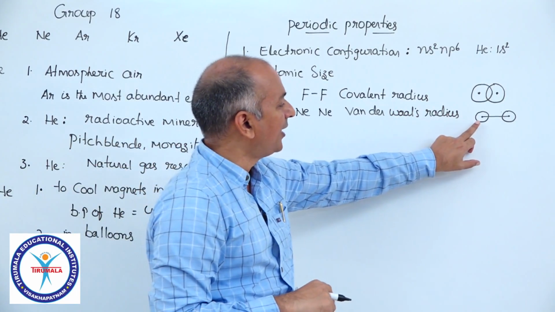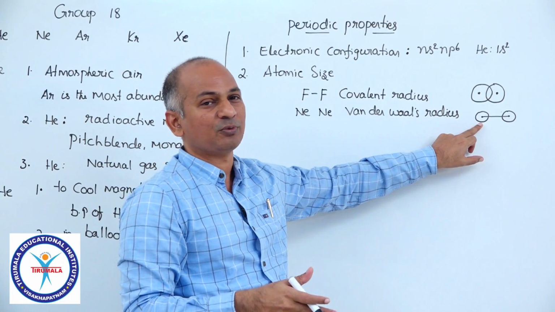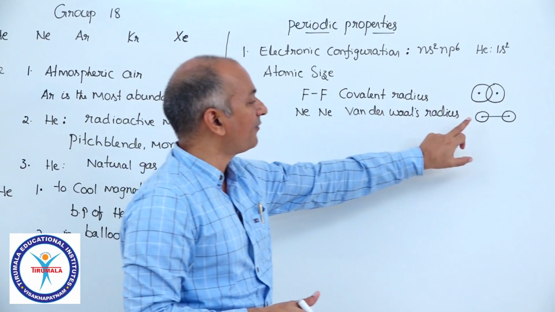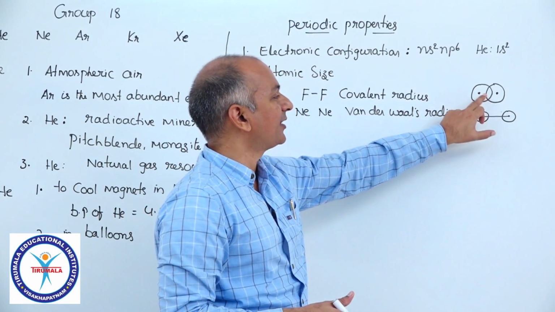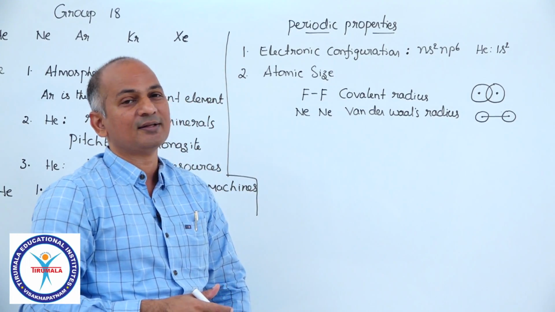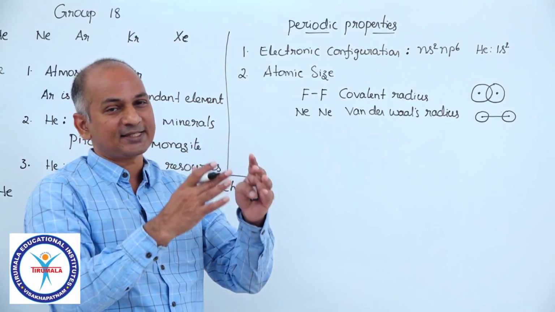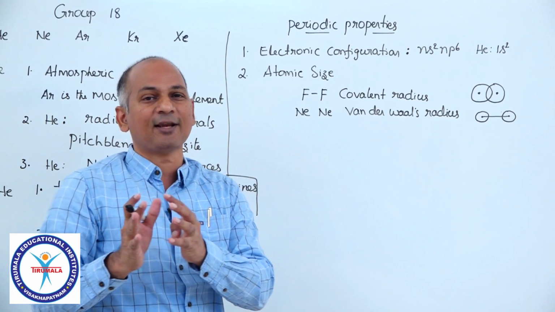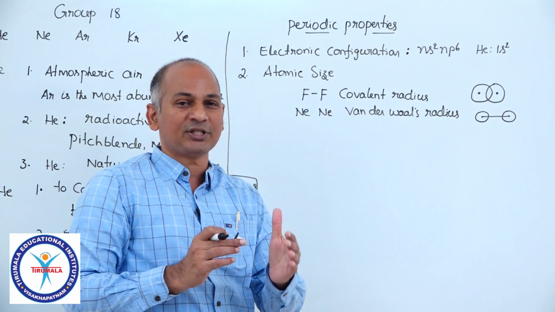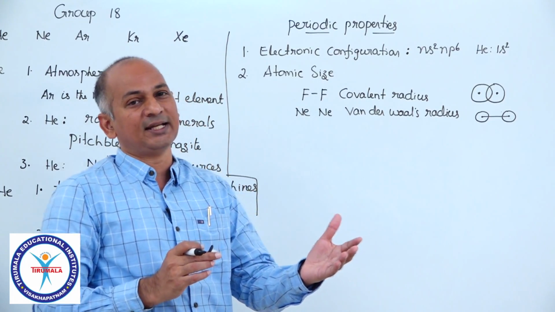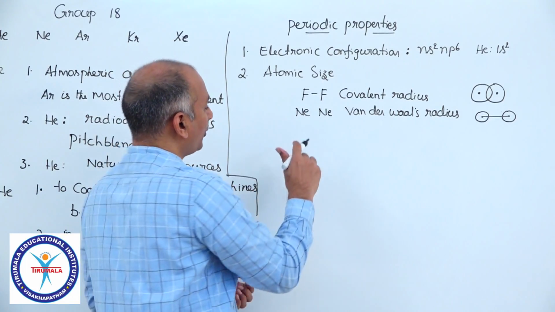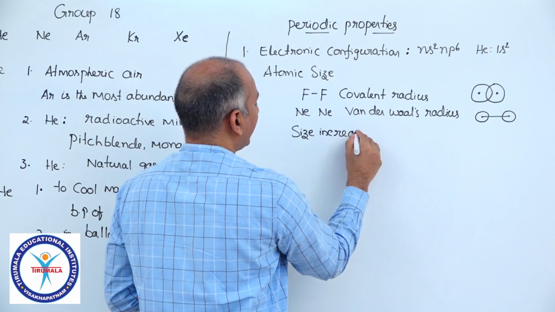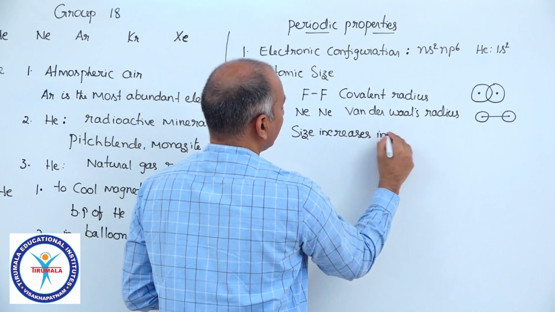So, the atom of neon may actually be smaller, that we do not know. But because we are taking van der Waals radius, half of this internuclear distance is definitely greater than half of that internuclear distance. So, that is the reason why these noble gases are big elements. Actually, the trend that atomic size decreases along a period stops at halogens, because after halogens there is a sudden increase in size. And in the group, size increases, like elsewhere in the periodic table.